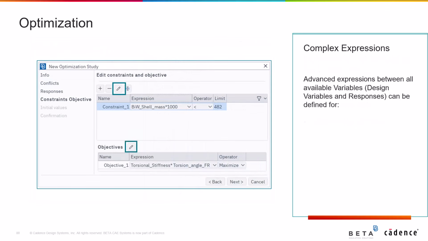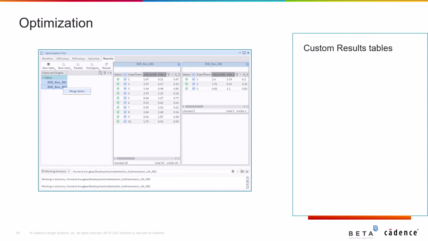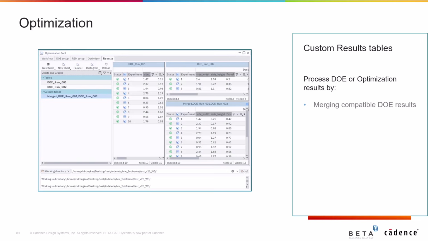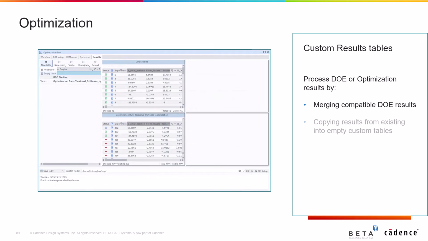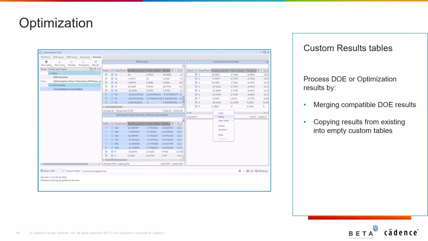Furthermore, complex expressions between all available variables can now be defined for constraints and objectives of direct optimization studies. And last but not least, in the area of results post-processing, users can now process DOE or optimization results by merging the existing or by copying data from existing tables and pasting them to new empty ones.